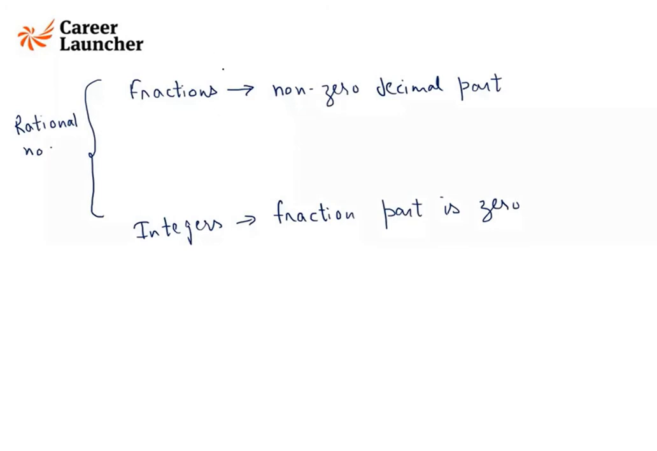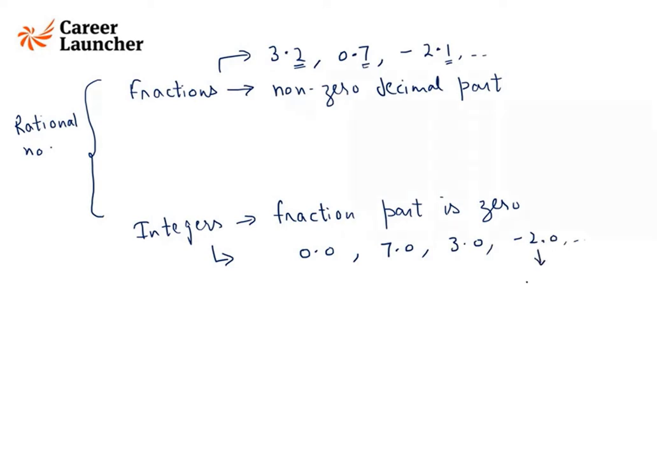For example, 3.2, 0.7, minus 2.1. Here we can see that the fractional part, that is the part after the decimal, is non-zero. While in case of integers, what we have is 0.0, 7.0, 3.0, minus 2.0. These are generally written as minus 2, 3, 7, 0. If the fractional part is 0, generally we don't write it. So this is fractions and integers.